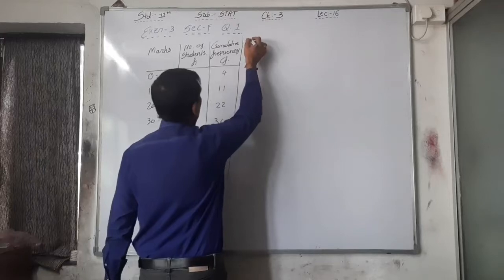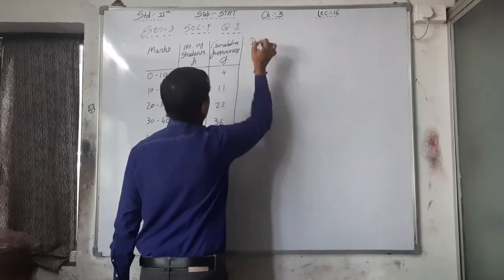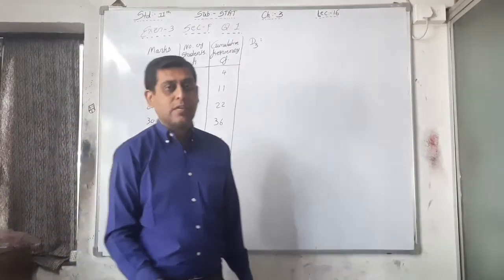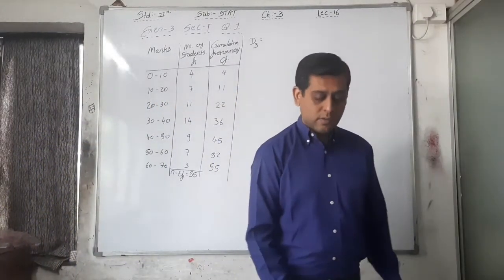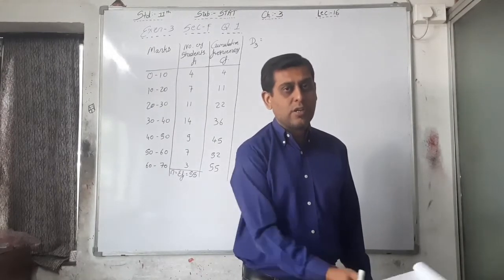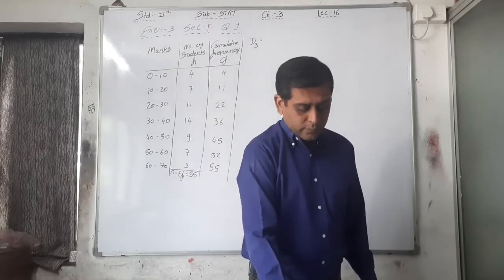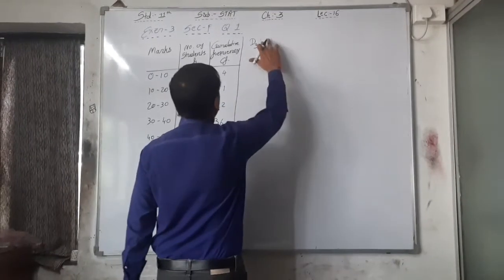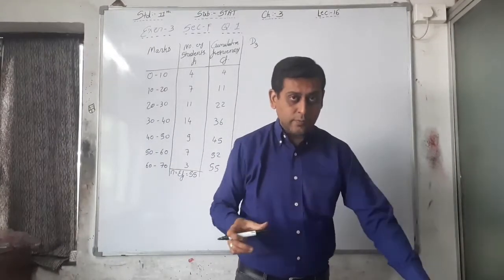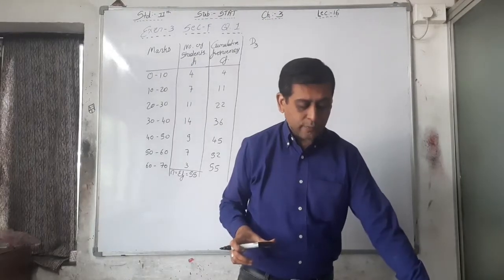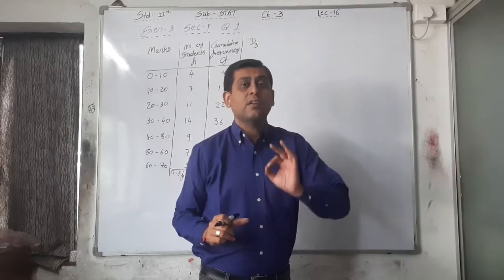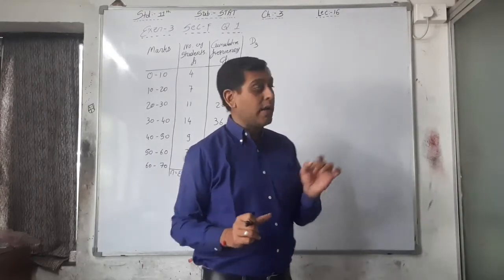Now we have to find out first D3. You have to write this, that 30% of students fail in the examination. That's why 30% of students are getting less than D3 marks. Okay, so for the D3 class you have to write one line for that. Please write down that particular line, whatever I am saying. 30% students have failed, that is, 30% students get less than D3 marks. That's why, therefore,